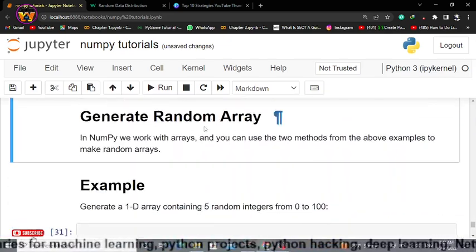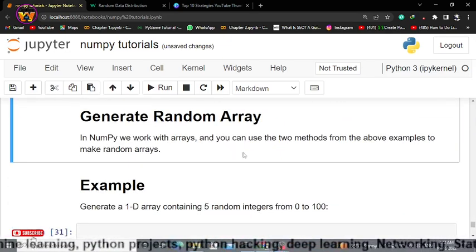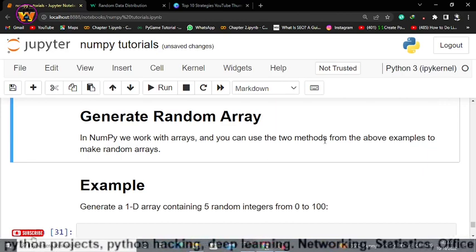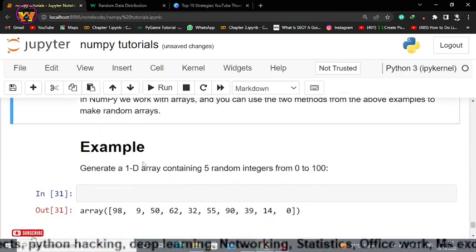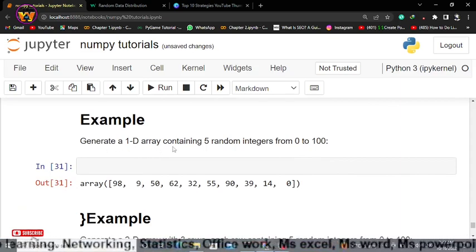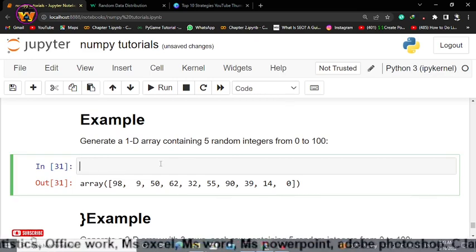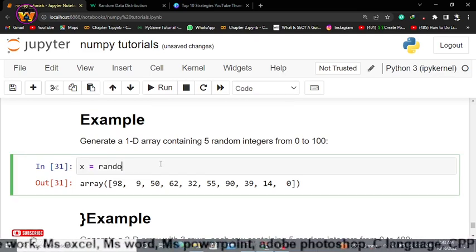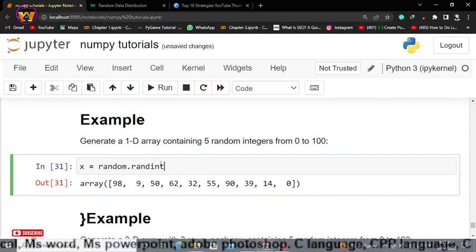Now generate a random array. In Numpy we work with arrays, and we can use the two methods from the above examples to make random arrays. Generate a 1D array containing 5 random integers from 0 to 1. The same method, you don't need to worry: random.randint.